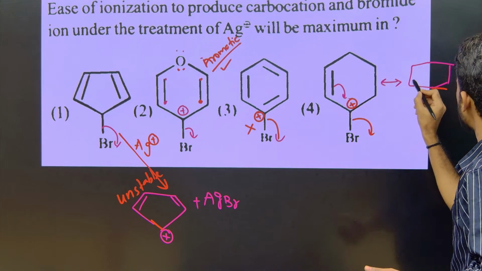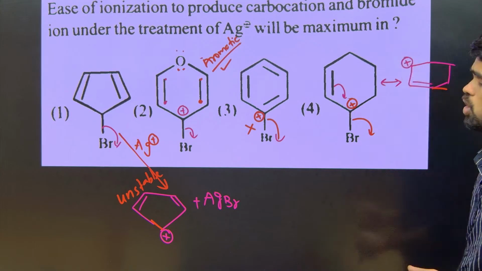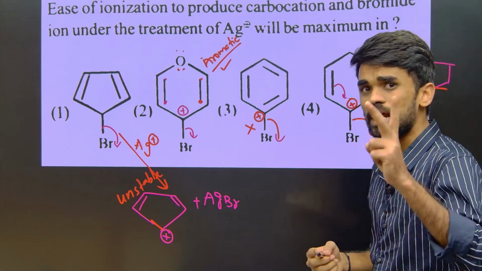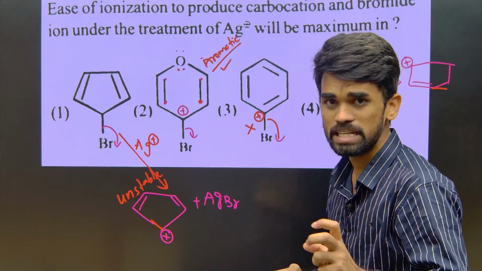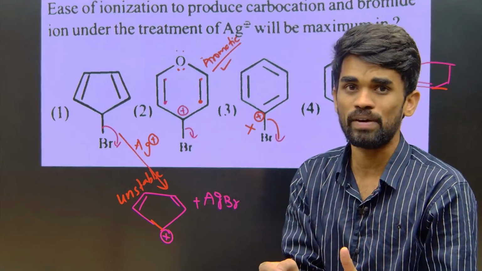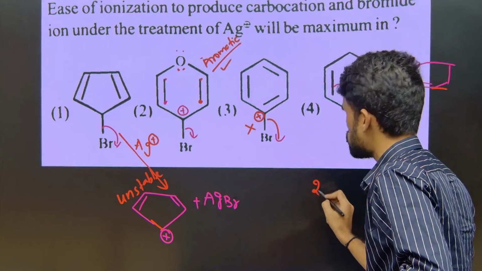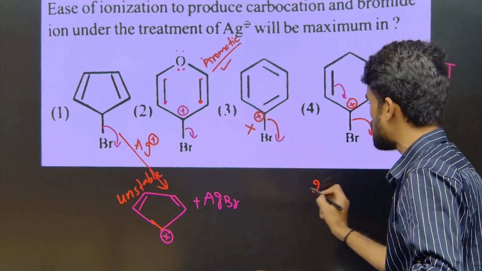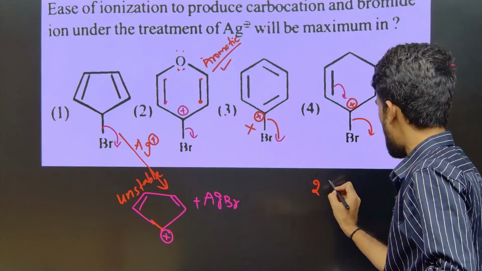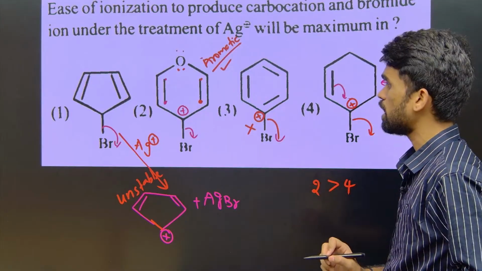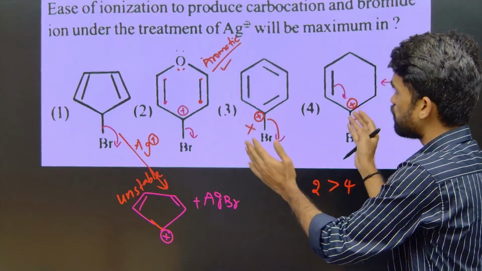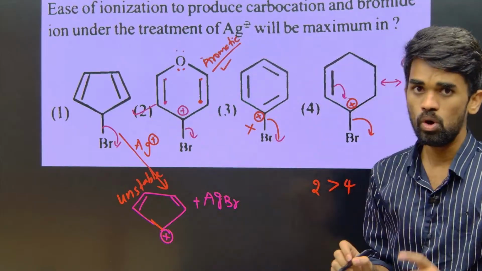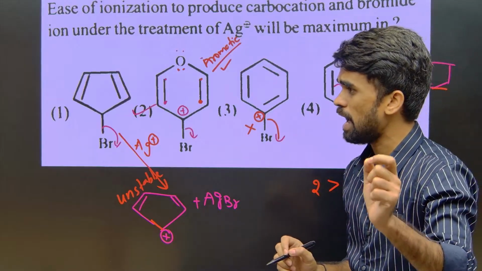Okay, it will be shifted here like this, positive charge will be here. So like this it will be stabilized in the fourth option. Now there are two compounds which are highly stable, but if I ask for relative stability, you should say the second carbocation. The carbocation generated in the second compound is highly stable because of its aromatic nature, and after that the fourth option. So I can compare 2 and 4, out of that 2 is more stable, therefore our answer will be 2. Hope this is clear, which is easily ionizable, right?